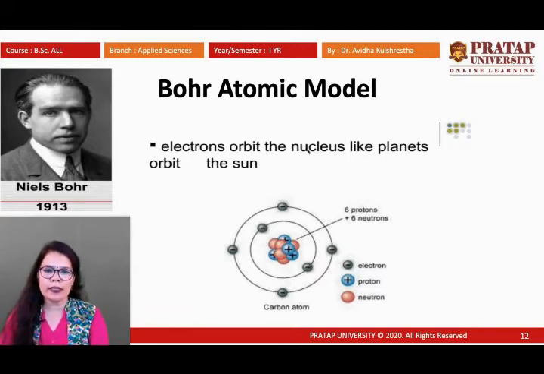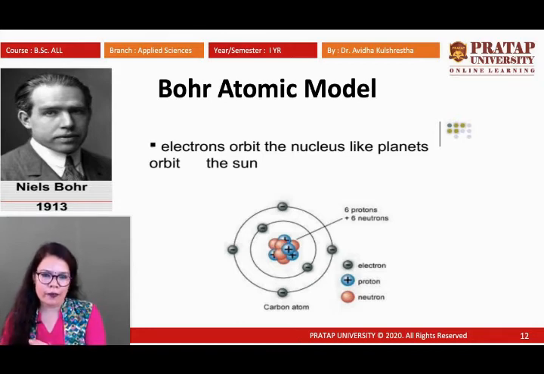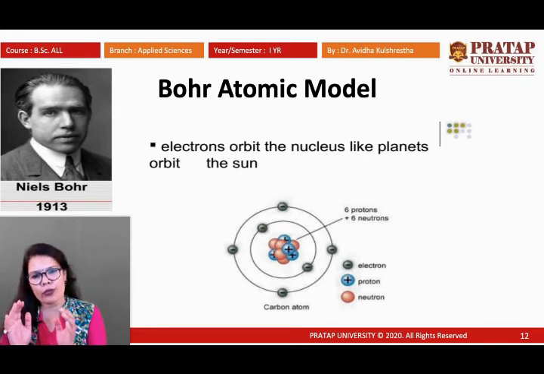As per the Bohr atomic model, the nucleus is found in the center, with positively charged protons, negatively charged electrons, and some neutral species also. By the time the Bohr atomic model came, the electron, proton, and neutron were all discovered. The proton was discovered by Rutherford, the electron by Thomson, and Chadwick discovered the neutron also. Some very interesting experiments were done for the discovery of the electron, proton and neutron. So when the Bohr atomic model came, Bohr knew that the electron, proton, and neutron in a neutral body are also responsible for the atomic mass.